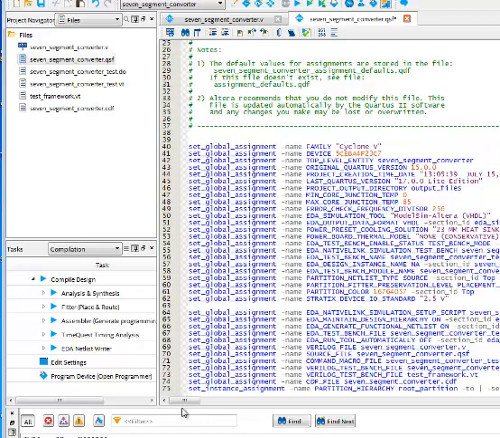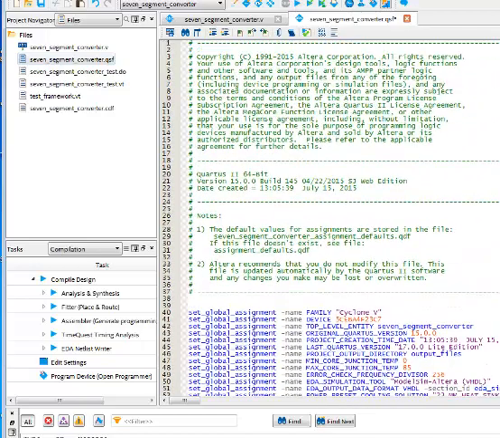Others of you have started a project on your own, and so then you downloaded the files. And unfortunately, when it asked if you wanted to copy over the downloaded QSF file to the new QSF file, you probably said no. So you have the wrong QSF file, and if you click on, up in the Project Navigator, if you click on QSF, your file probably looks just like this.